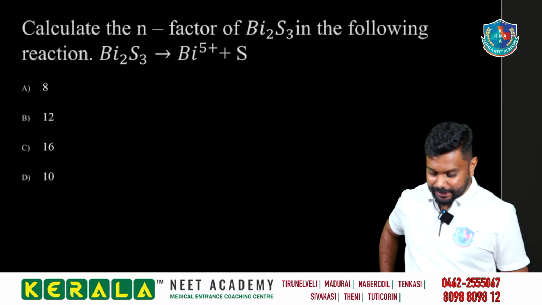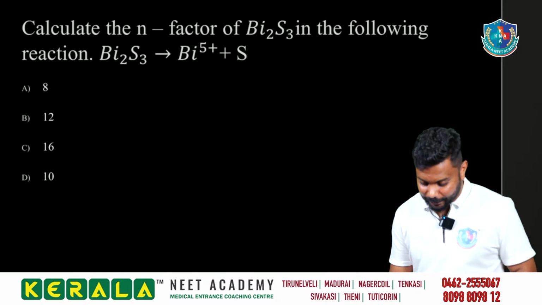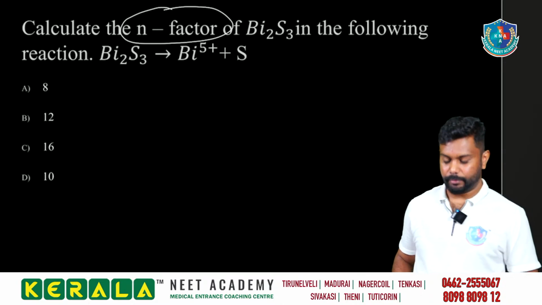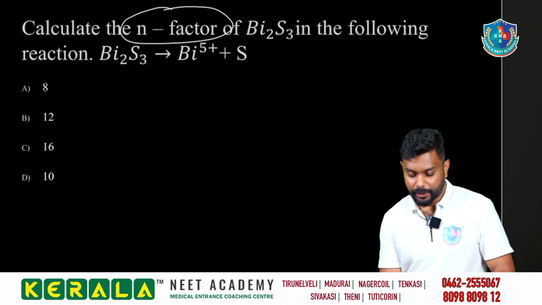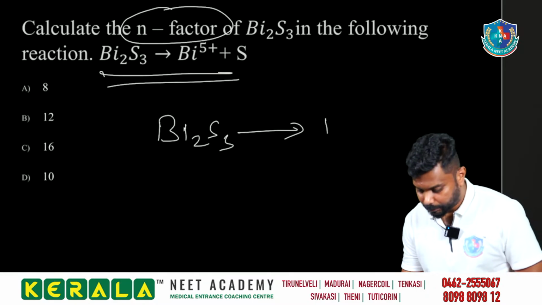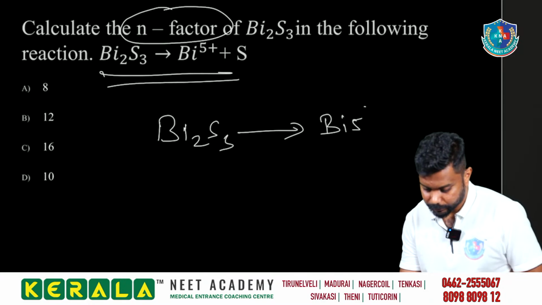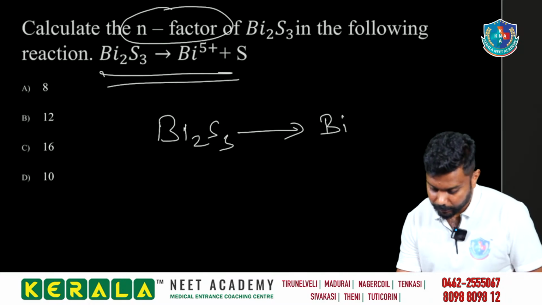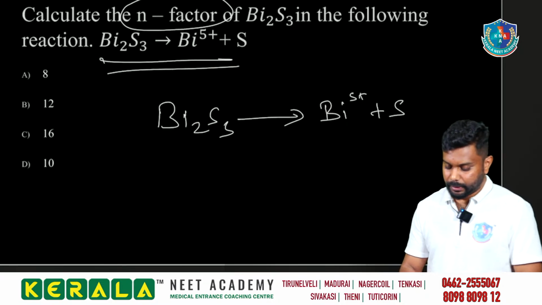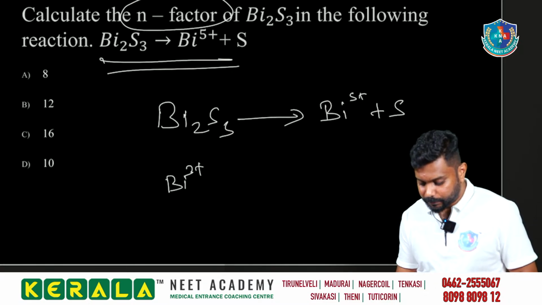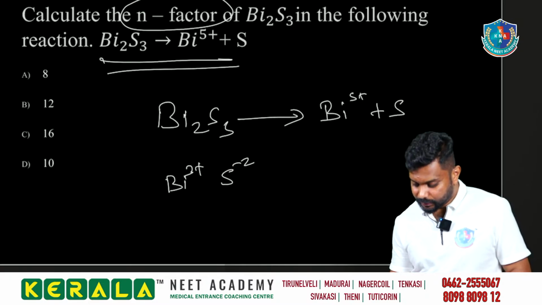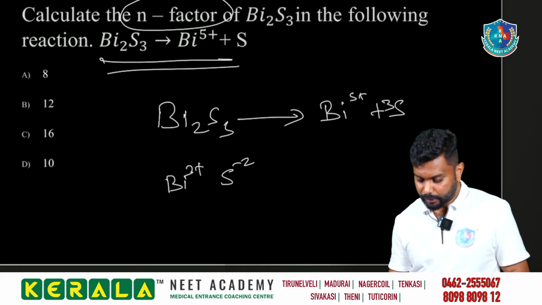Yeah. Good. So calculate the n factor of Bi2S3. We need to find the n factor of Bi2S3. What is the n factor of Bi2S3? Bi2S3 is converted to what? Bi5 plus and sulfur. We know that Bi here is 3 plus, sulfur is minus 2. We can balance it with 3 sulfur and 2 Bi.